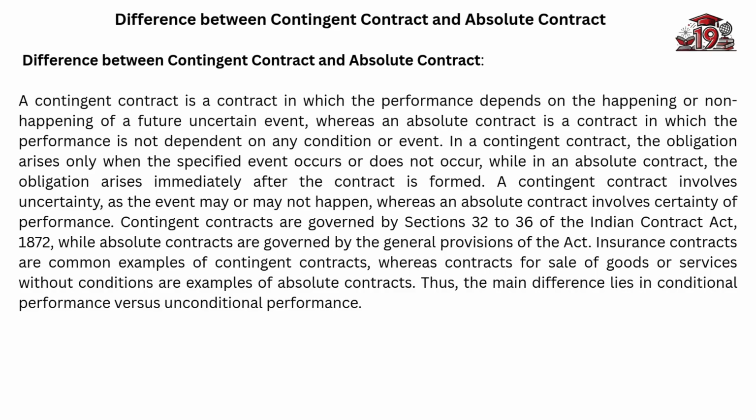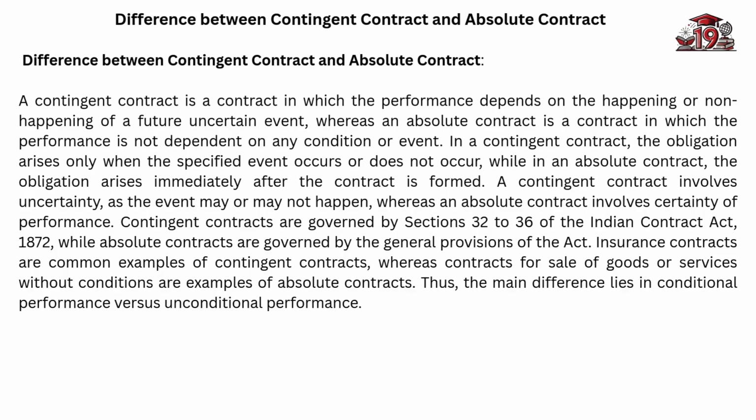Difference between contingent contract and absolute contract. A contingent contract is a contract in which the performance depends on the happening or non-happening of a future uncertain event, whereas an absolute contract is a contract in which the performance is not dependent on any condition or event.